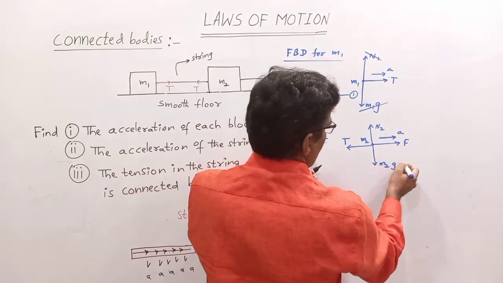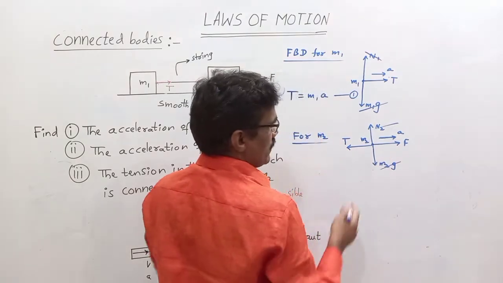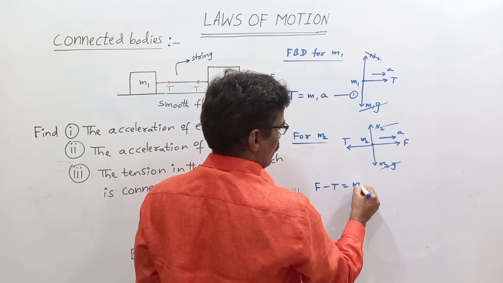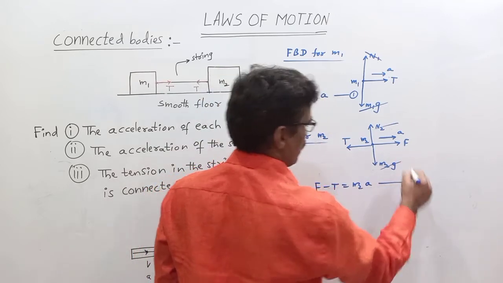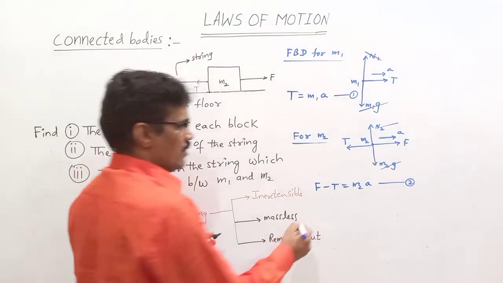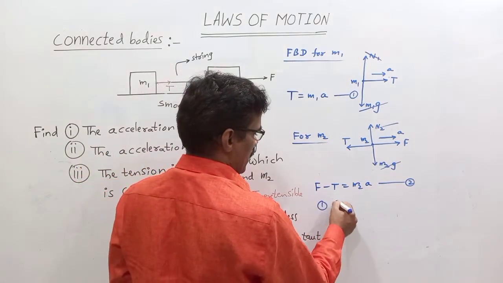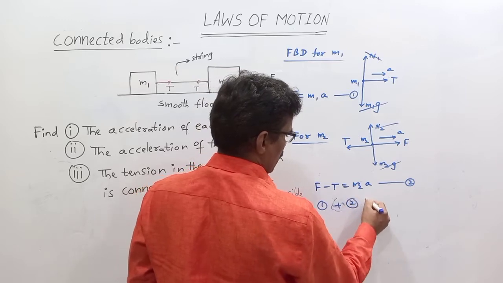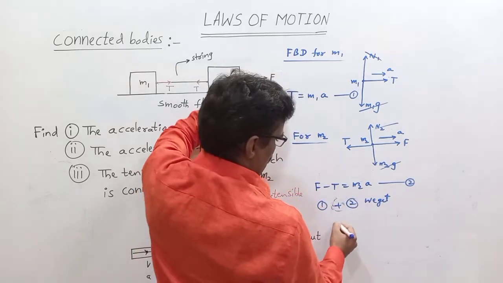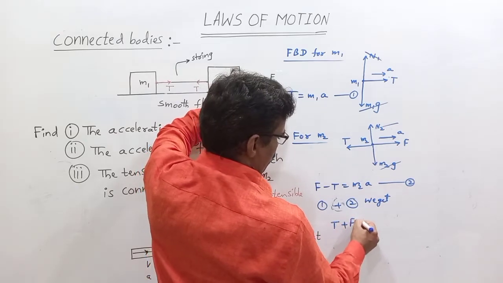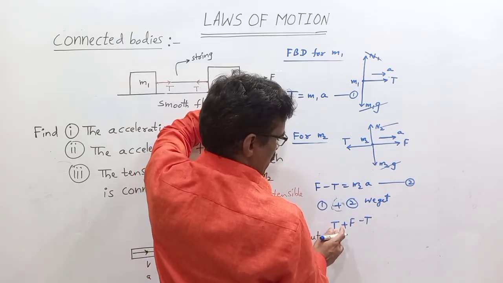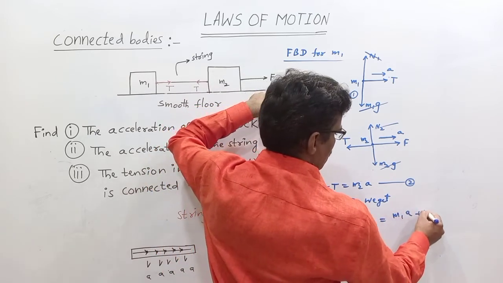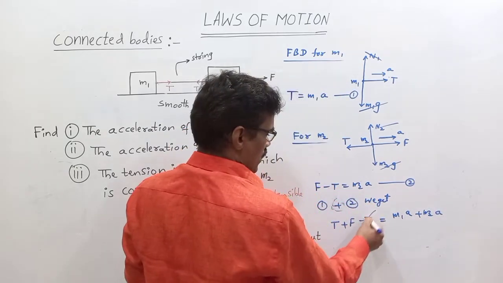Here, these two balance each other. The net force acting is F minus T equals M2 A. This is equation 2. Adding equation 1 and 2: T plus F minus T equals M1 A plus M2 A. So T cancels.